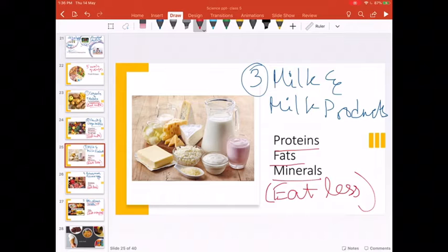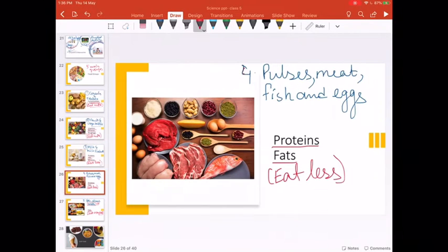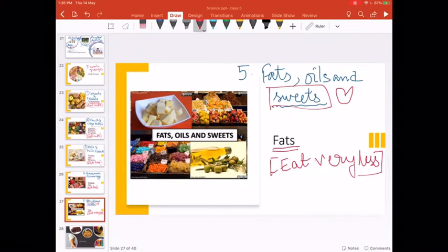They should be eaten less. Pulses, meat, fish, and eggs include proteins and fats. They also should be eaten less. And our favorite group, fats, oils, and sweets that we love, includes only fats and should be eaten very less.